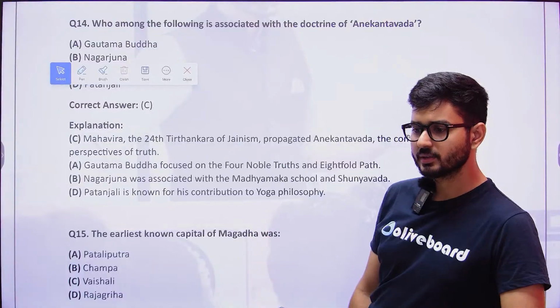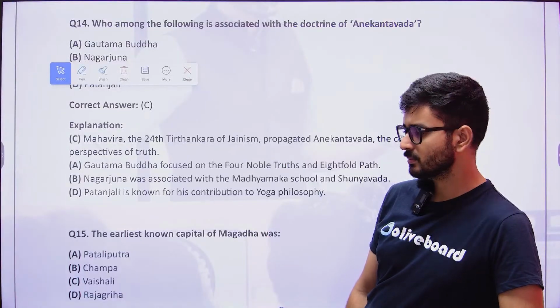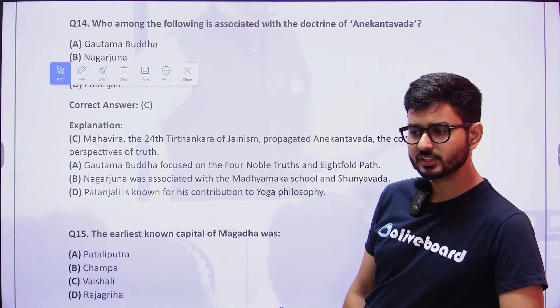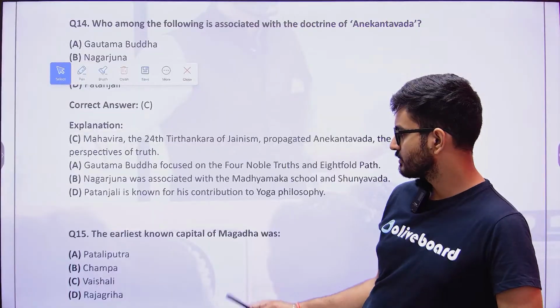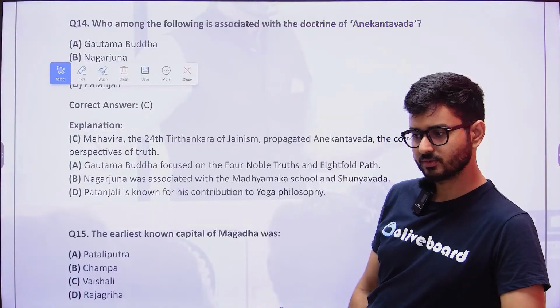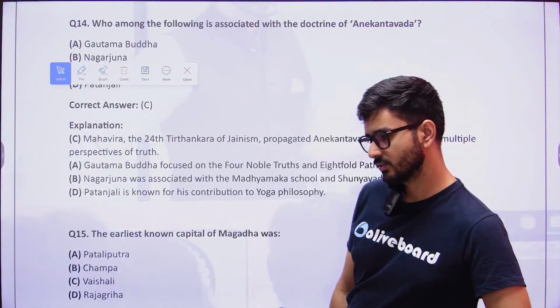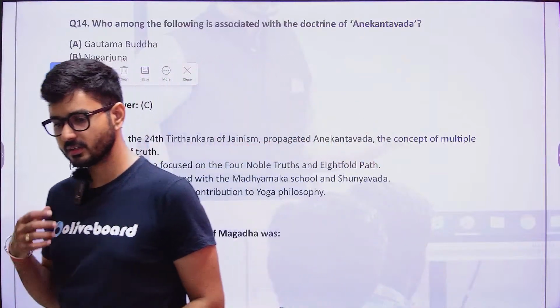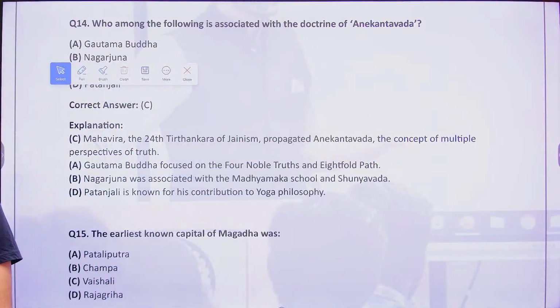Okay, so Magadha was a Mahajanapada that was prevalent at that point of time, and a total of 16 Mahajanapadas were there. From those 16, the victorious one was Magadha. So when we talk about Magadha, what is going to be the answer to this?